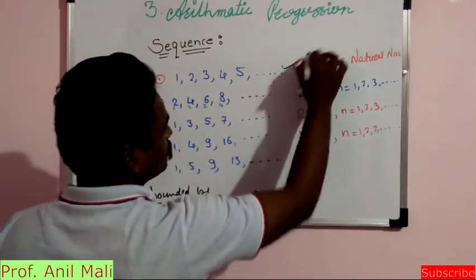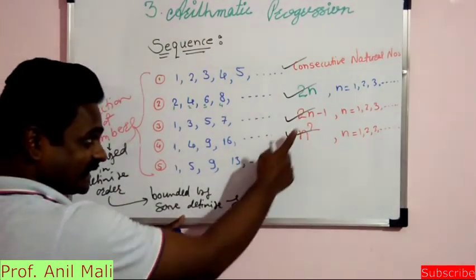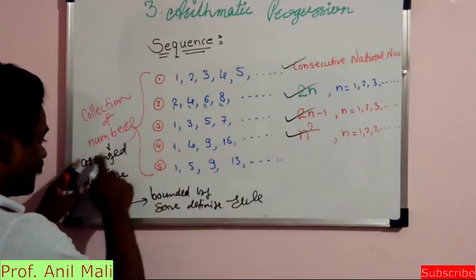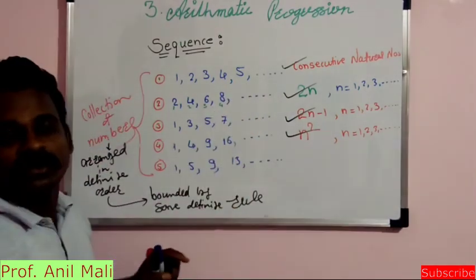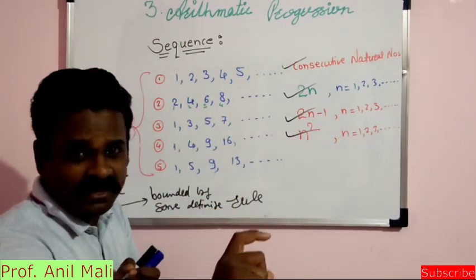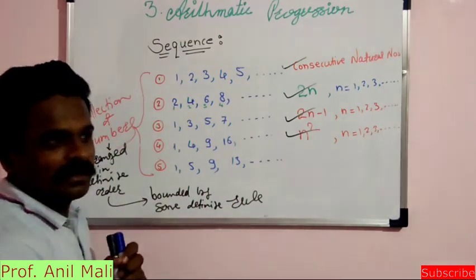And the rule is here. So with the definite rule, we arrange all the numbers in a definite order, and that arrangement of numbers in a definite order with the definite rule is called as